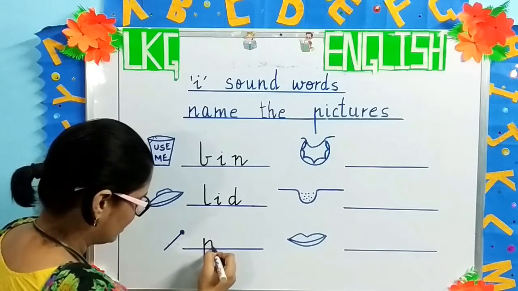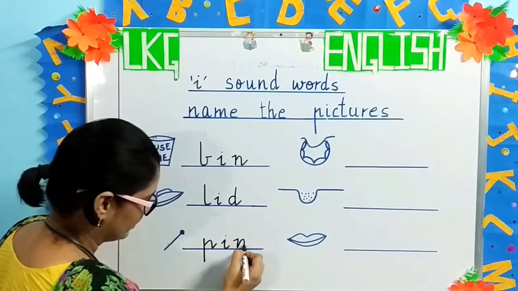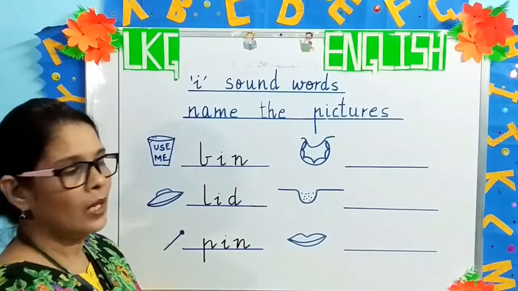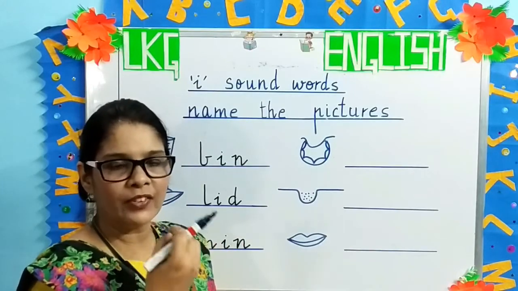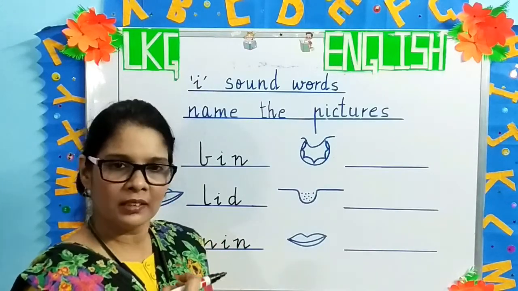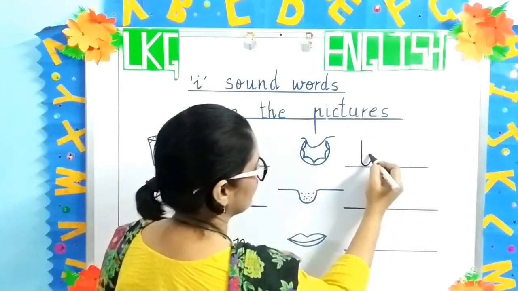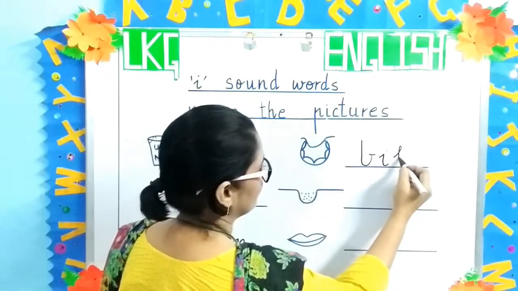The next one is, children, a pin. p, i, n, pin. What is this, children? This is a bib. We put a bib on small babies. When we are feeding them, all the food falls on the bib. Okay? b, i, b, bib.